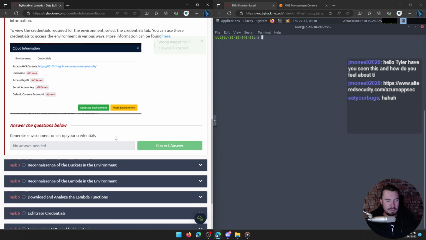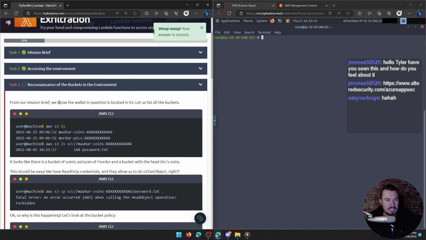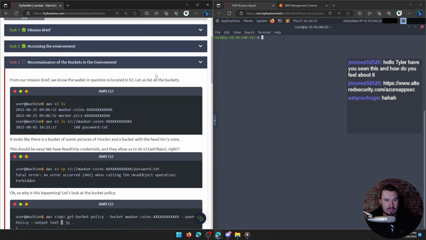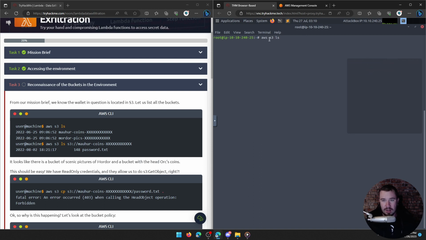Accessing the environment, complete. We already set that up. I did it before the stream started. Now let's go ahead and go into this. So from our mission brief, we know the wallet in question is located in S3. So let us list the buckets. aws s3 ls, very simple command. You can see what we're doing here. I'm making an API call to AWS, S3 and ls. I already configured my credentials, so we don't have to do a named profile because the main profile here is the TryHackMe one.